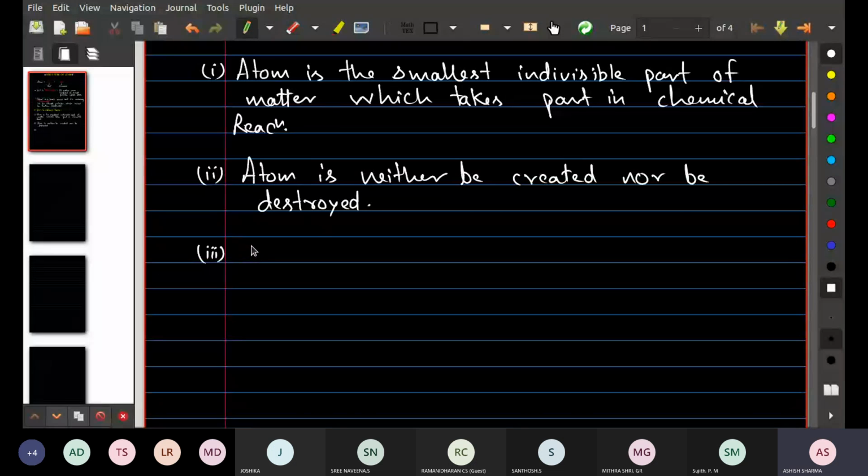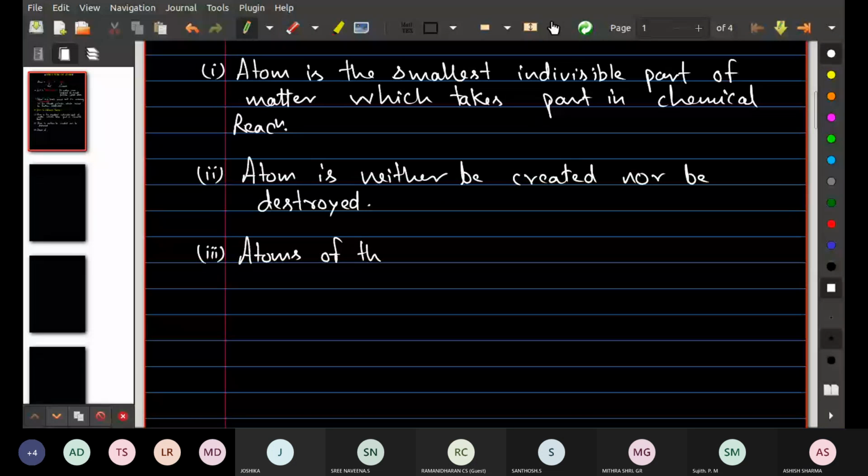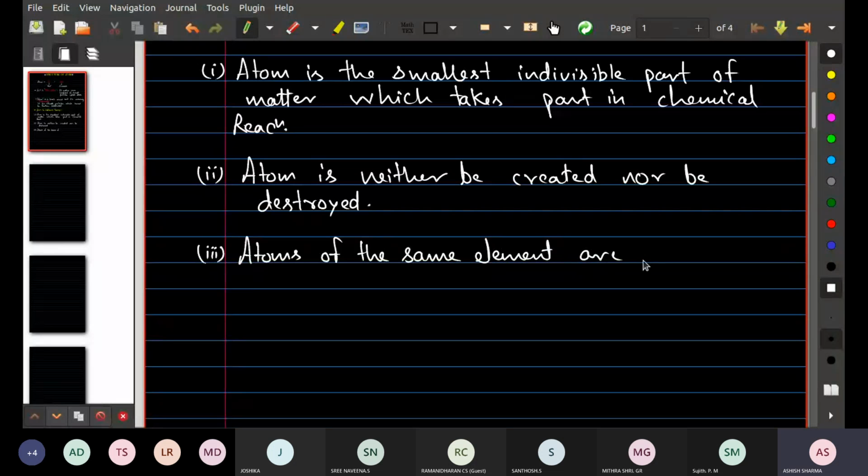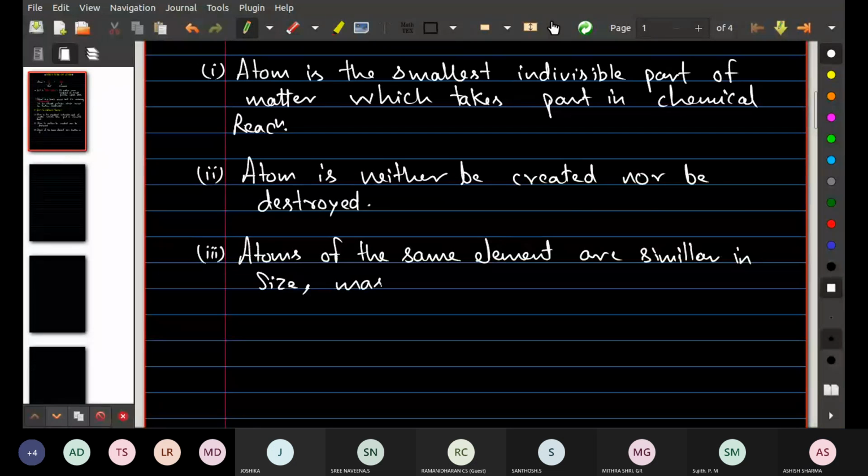Write down the next point according to Dalton's theory: atoms of the same element are similar in size, mass, and characteristics.